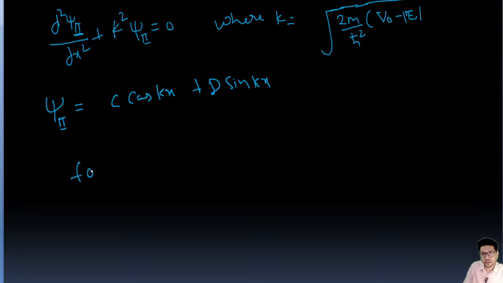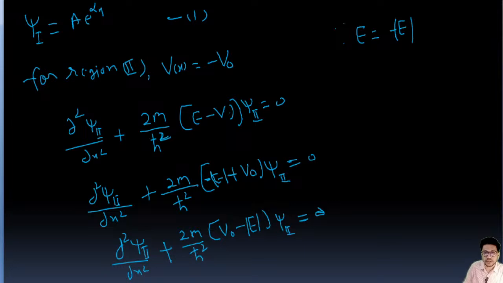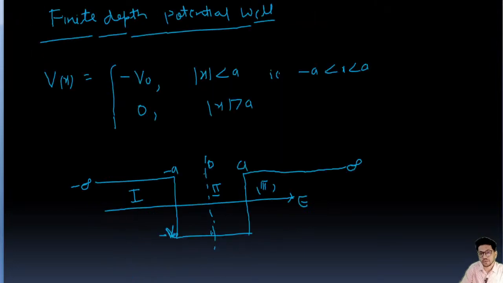Similarly for region third. Okay, for region third, for this region, guys, I'll show you for this region.